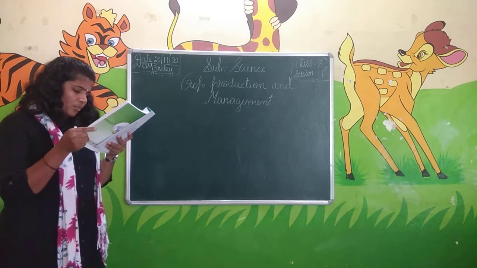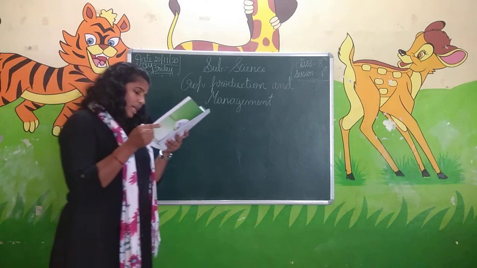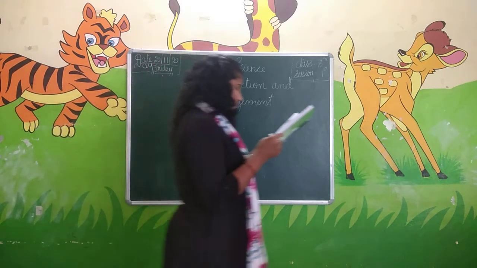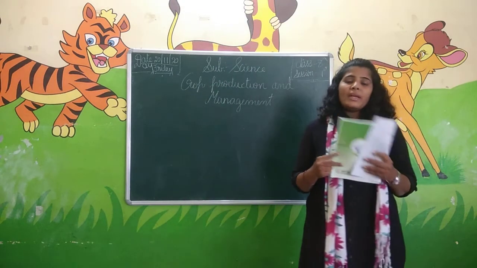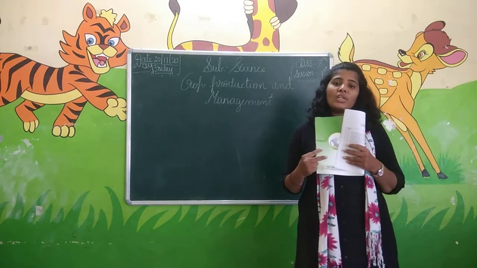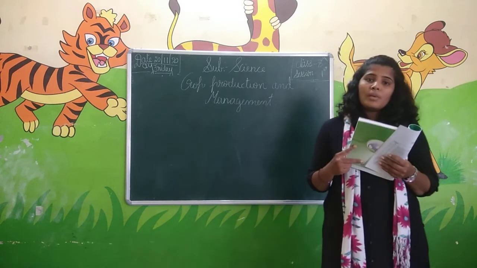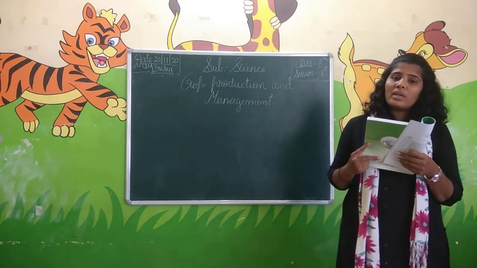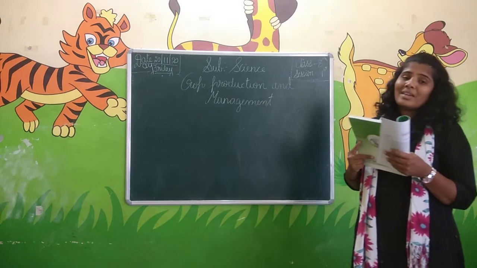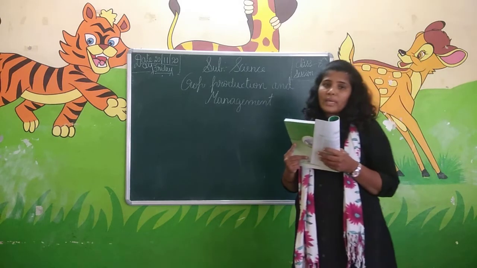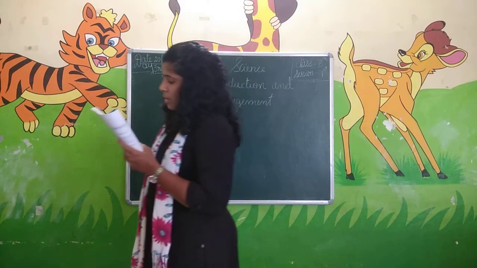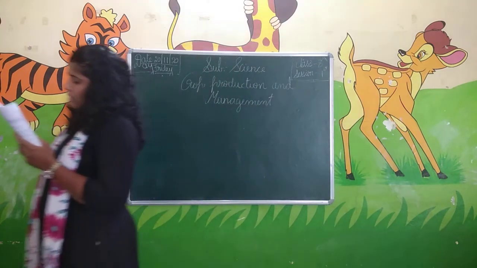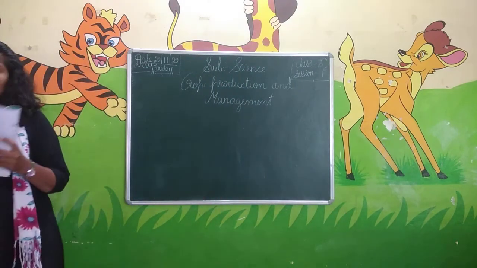Since we all need food, how can we provide food to a large number of people in our country? The population of India is much greater than that of many other countries, so how can we provide food for all those people? Then Paheli said that food has to be produced on a large scale.